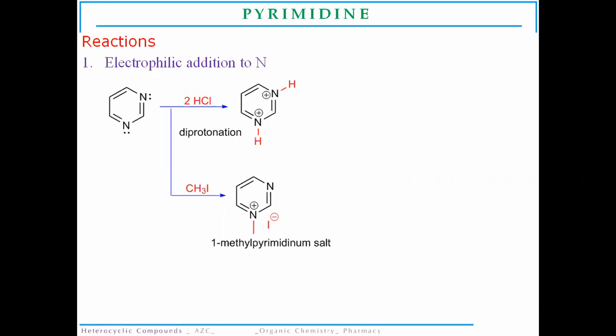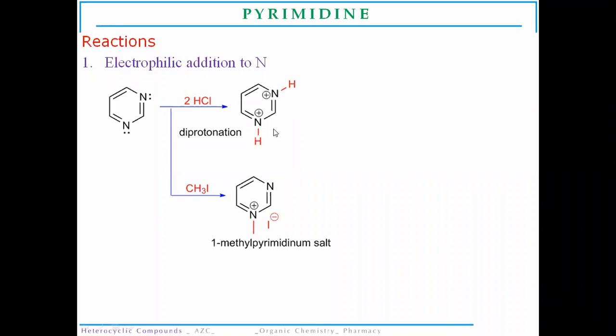Now, the chemical reactions of the pyrimidine molecule. When pyrimidine reacts, we all know, as we discussed in the first slide, that pyrimidine is weakly basic in nature. Even though it is a weak base, when it reacts with an acid there will be a protonation reaction.